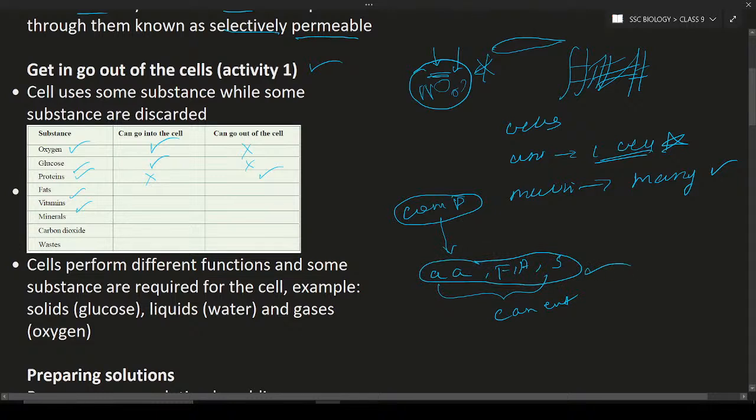Okay, so next, minerals. As minerals enter into the cells, sometimes they will move out of the cells also. Carbon dioxide cannot go into the cells, carbon dioxide exits out of the cell. Waste materials cannot go into the cells and they exit out of the cells. Okay, so this is about the activity that we have discussed.